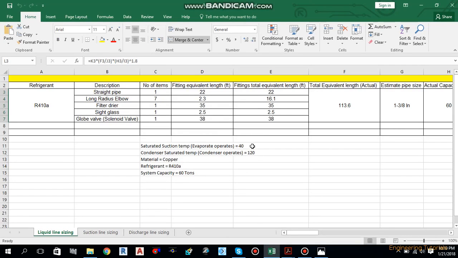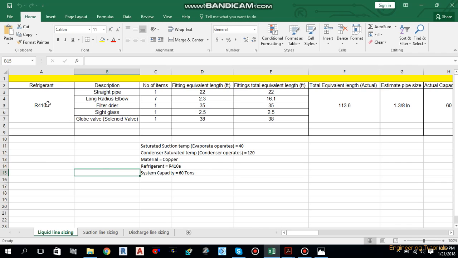So these are our design parameters. Evaporator operated at 40 degrees Fahrenheit, condenser operated at 120. The material we are going to use is copper, refrigerant 410A, and the system capacity is 60 tons. We have already calculated the system capacity using that software, so we know that it is 60 tons.